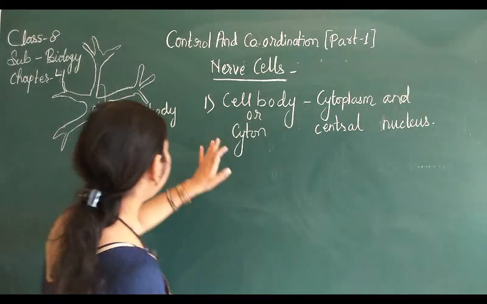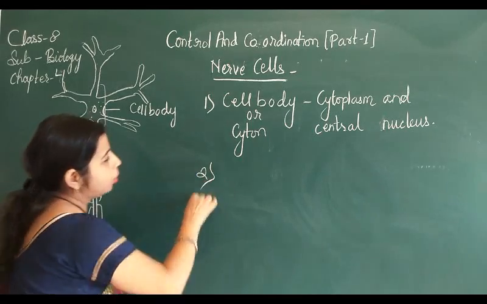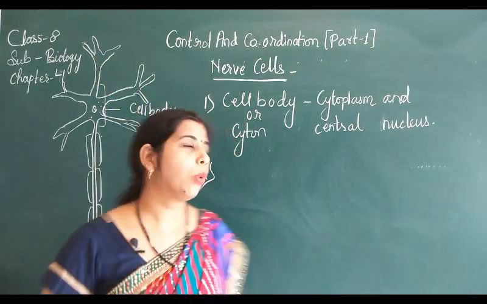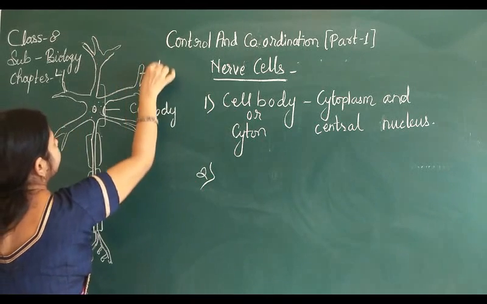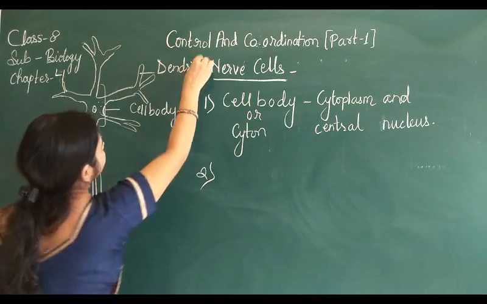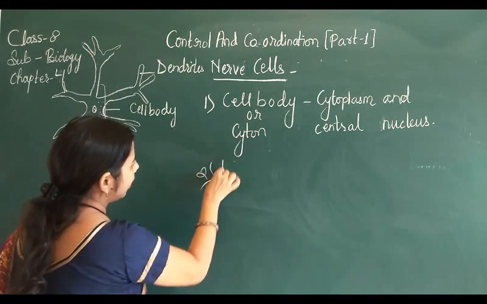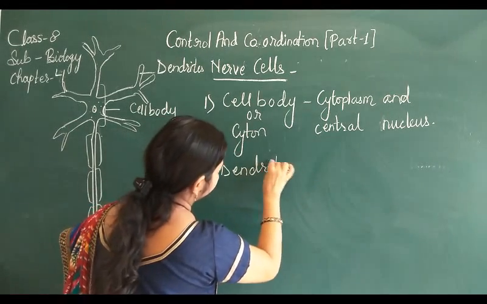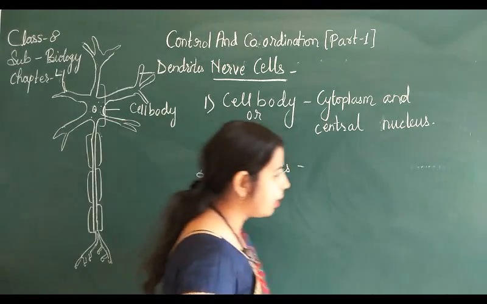Okay, now the second part, look here, these finger-like projections. These finger-like projections are known as the dendrites. So the second important part is the dendrites. And what are dendrites?